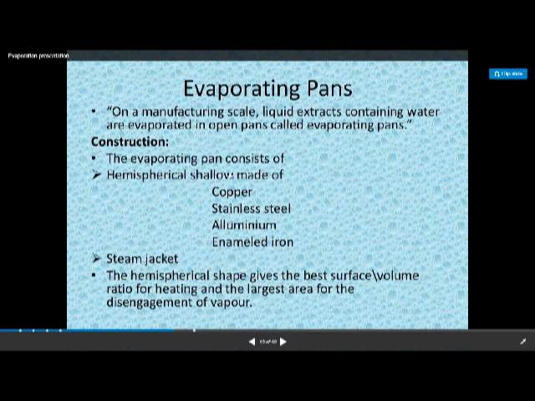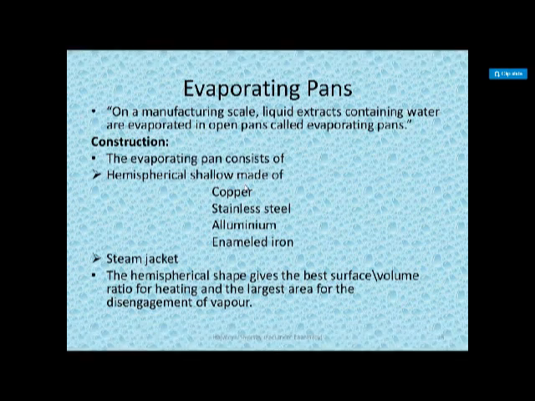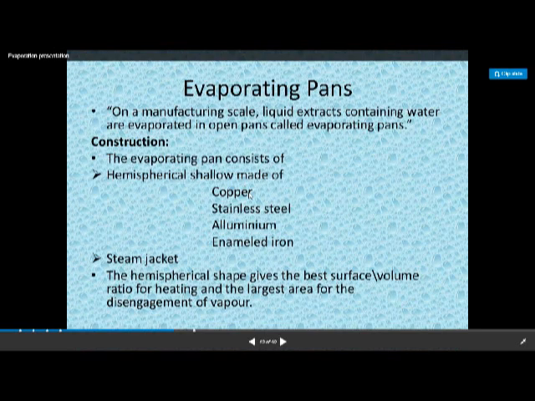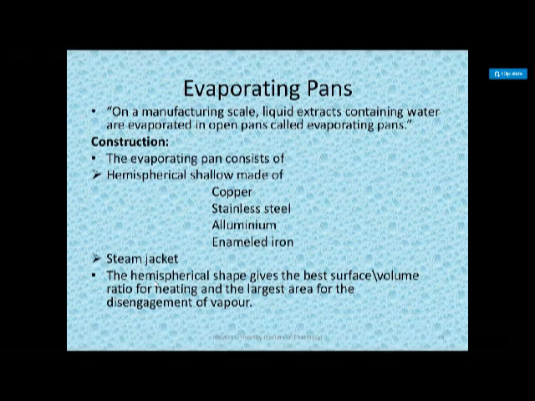The evaporating pan consists of a hemispherical shallow vessel. It is a shallow one, made of either copper, stainless steel, aluminium, or enameled iron. Generally this pan is a jacketed one, so that we can pass steam through the jacket. The hemispherical shape gives more surface area and the best surface to volume ratio for heating the liquid, and the largest surface area for disengagement of the vapor.